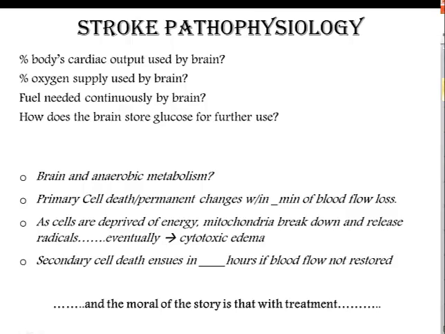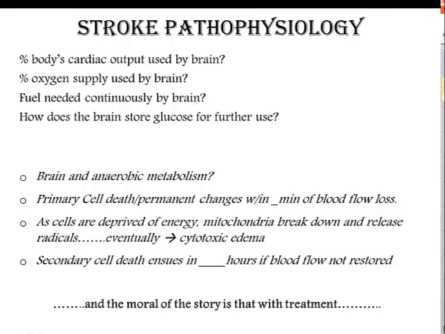Primary cell death and permanent changes can occur within 3 to 10 minutes of blood flow loss. As cells are deprived of energy, mitochondrial breakdown and release of radicals eventually lead to cytotoxic edema. There is inflammation and immune response, which does further damage. Secondary cell death can ensue in 2 to 3 hours if blood flow is not restored.